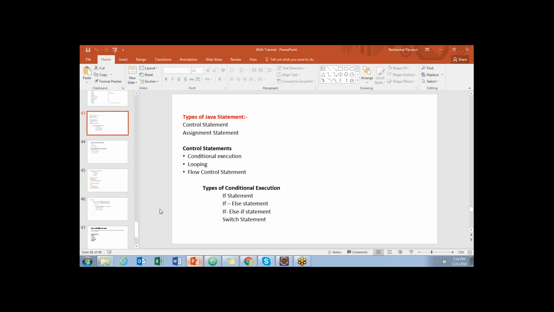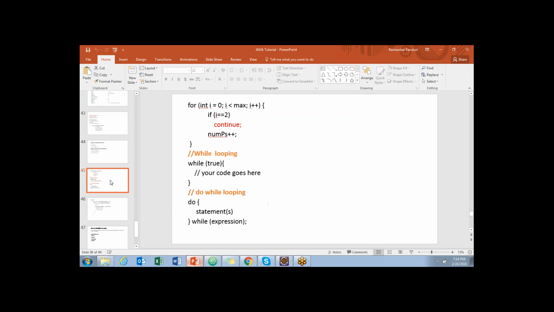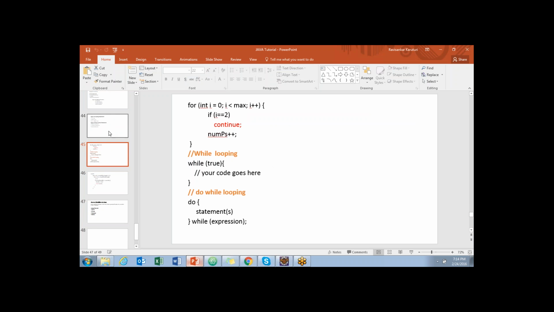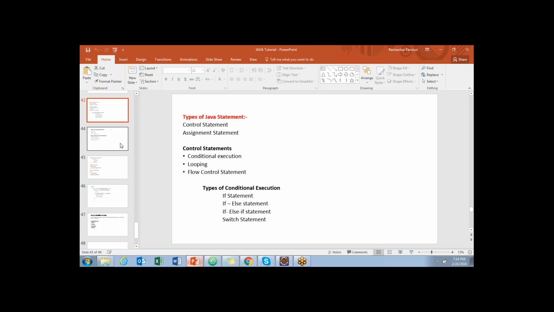No. Okay. And coming on to switch. The switch statement is one which we prominently use. I didn't write the example, so let me just do it in real time.